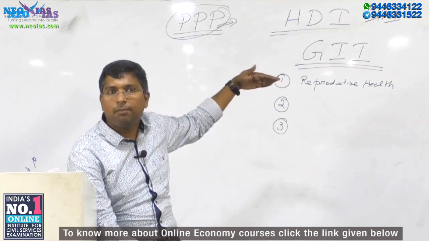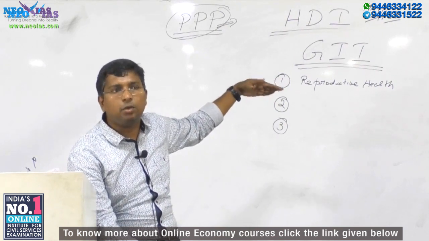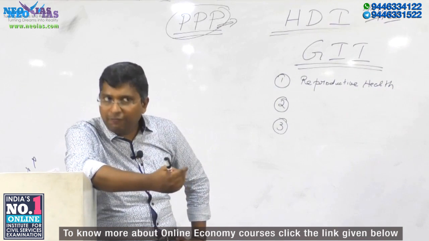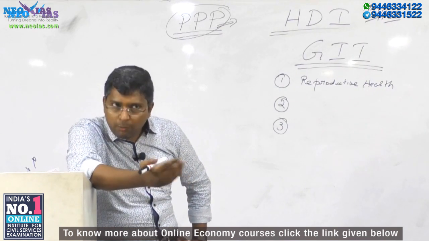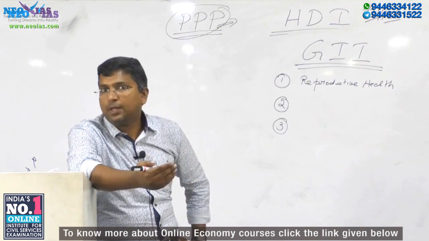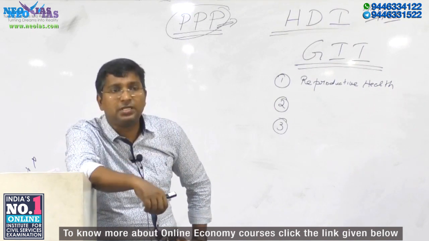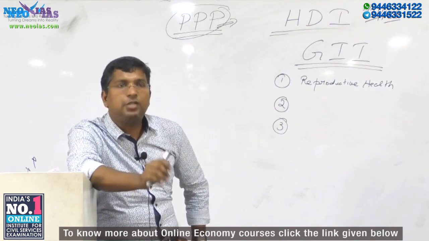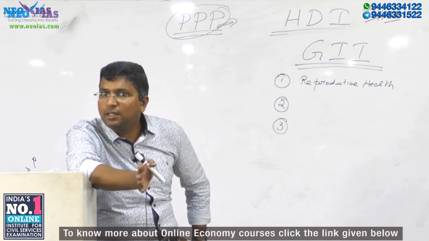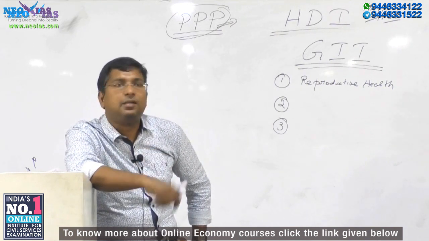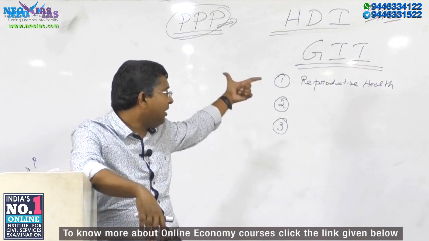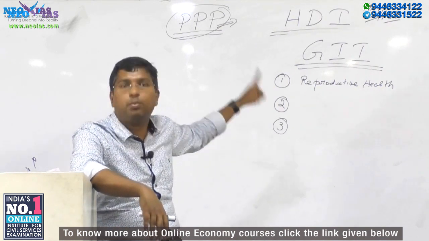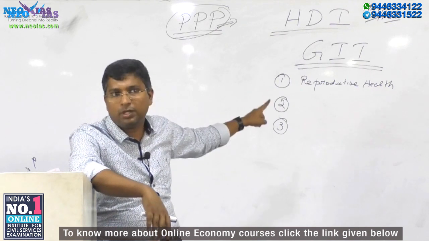What is MMR? Maternal mortality rate. What do you mean by maternal mortality rate? After maternity, how many women will die, based on a proportion. So if the maternal mortality rate is low, it shows a better reproductive health status. One indicator to calculate the Gender Inequality Index is reproductive health, very important. After HDI, it is very important.